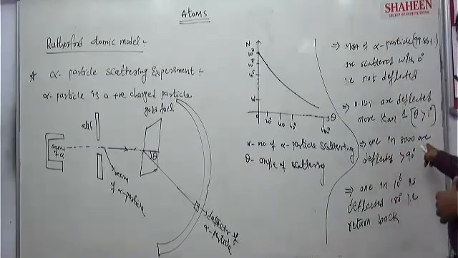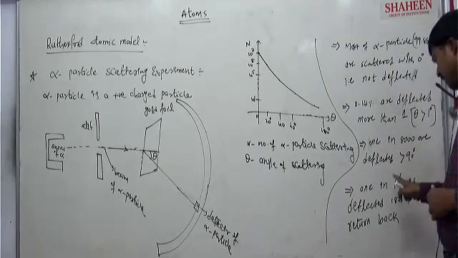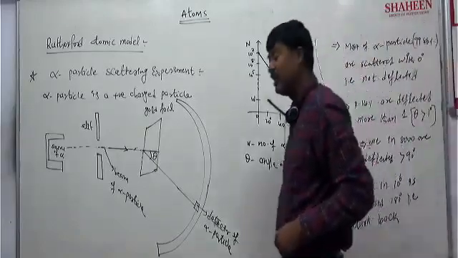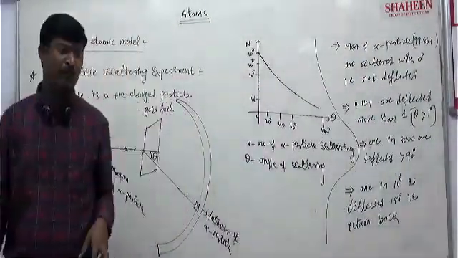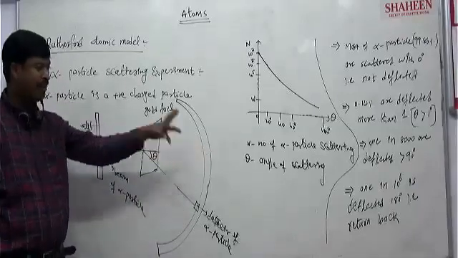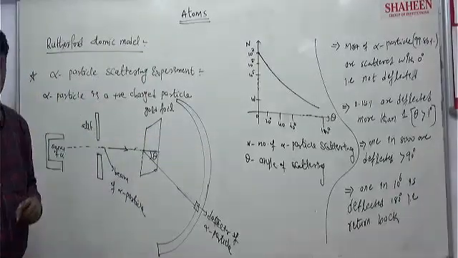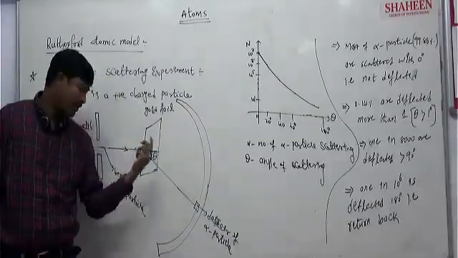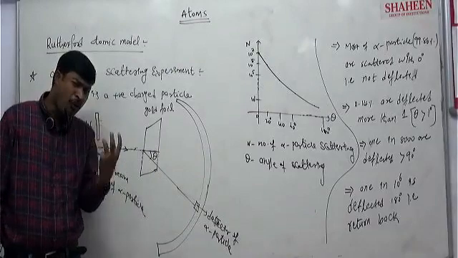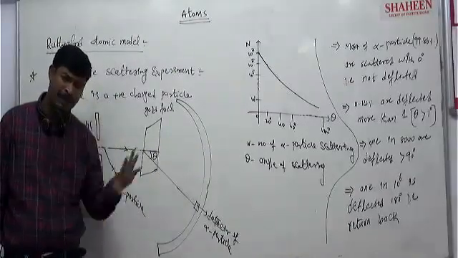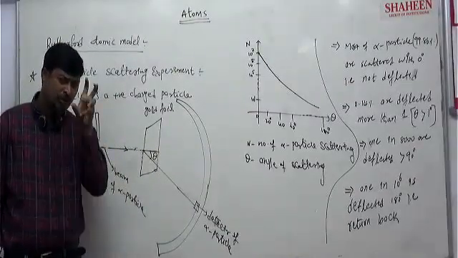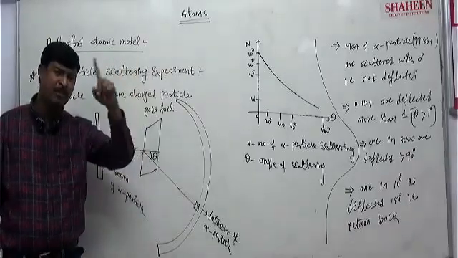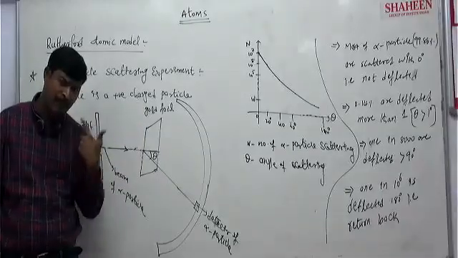And 1 in 8,000 is deflected more than 90 degrees, and 1 in 10 to the power of 6 is deflected 180 degrees. Deflecting 180 degrees means bouncing back. A strong repulsion force is experienced. The last point you see: 1 alpha particle in 10 to the power 6 alpha particles bounces back after striking the gold foil. That means a strong repulsion force is experienced by that particle. Out of 10 lakh alpha particles, only 1 is reflecting back or bouncing back.